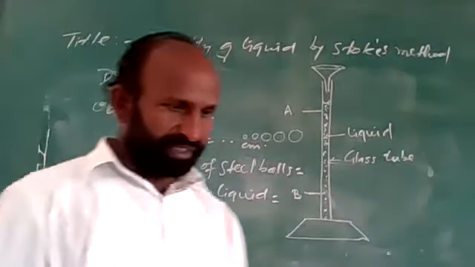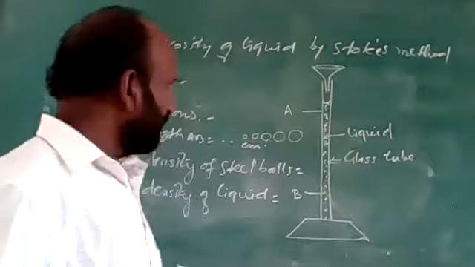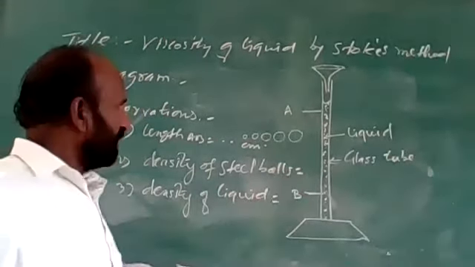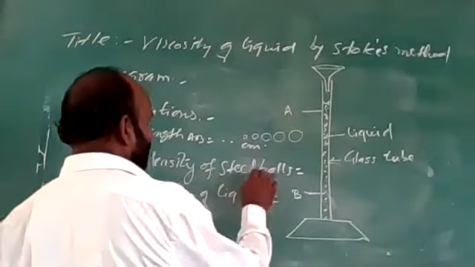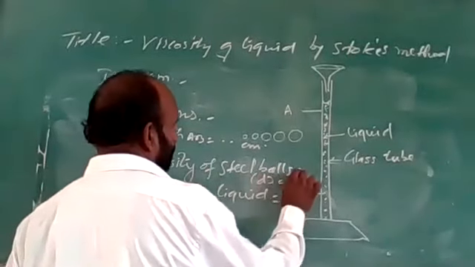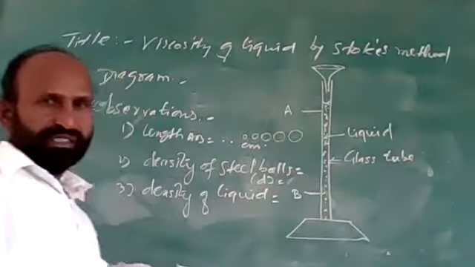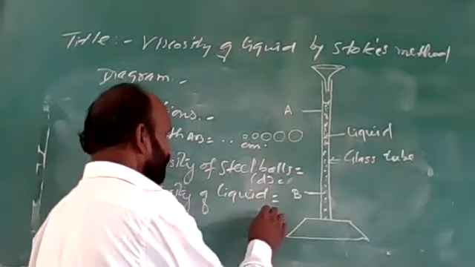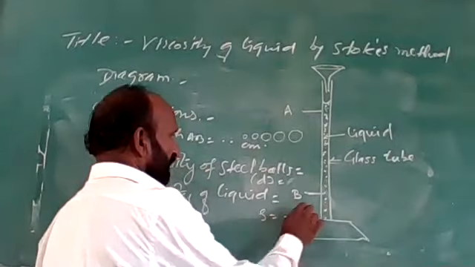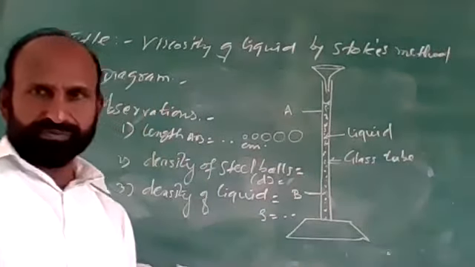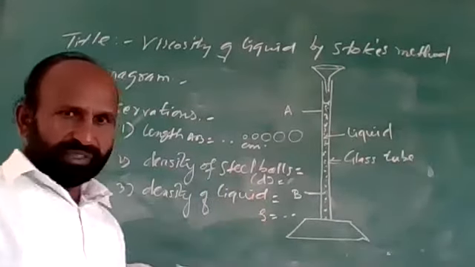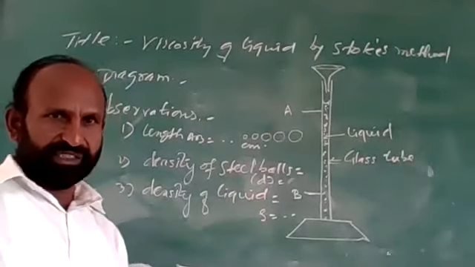The density of the steel ball we will call D, in gram per centimeter cube, and the density of the liquid is rho, in gram per centimeter cube. Now these are the observations.